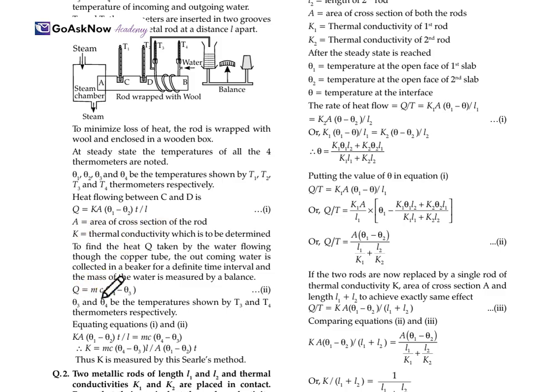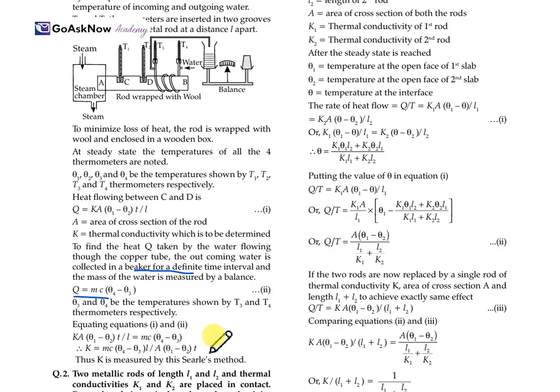Now, to find the heat Q taken by the water flowing through the copper tube, the outgoing water is collected in the beaker for a definite time interval, and the mass of the water is measured by the balance. Q is equal to mc(θ4 minus θ3). So, we got these two thermal conduction heat values.